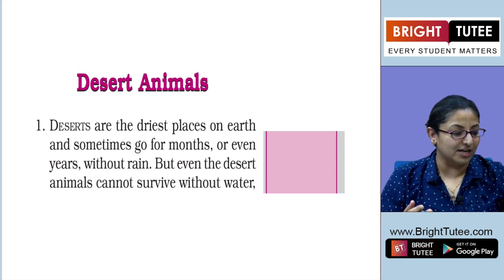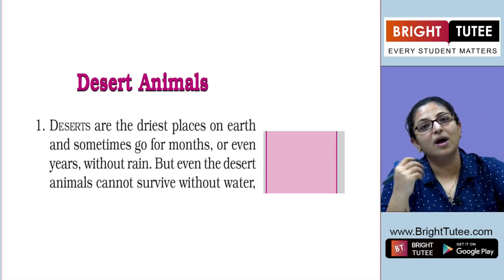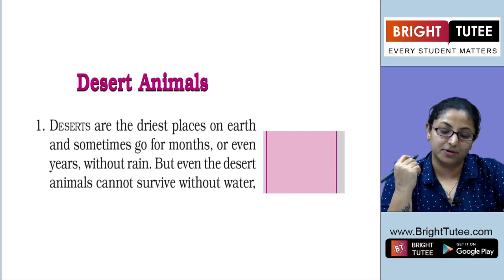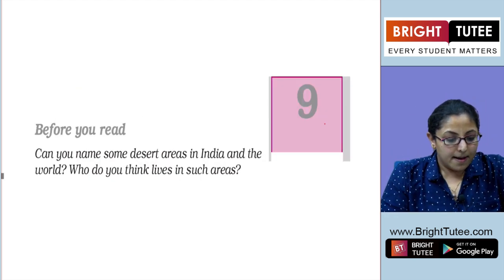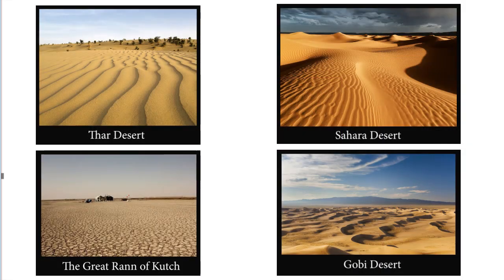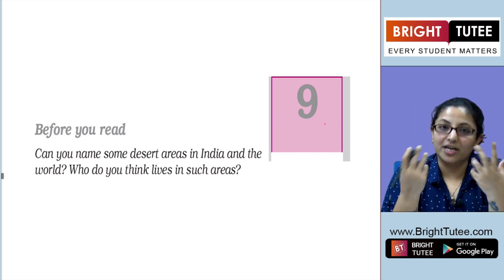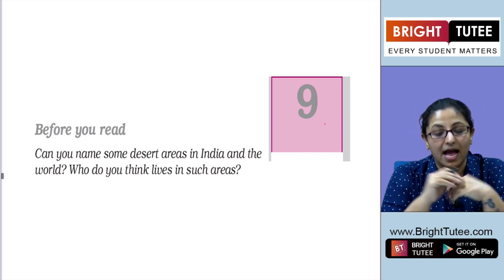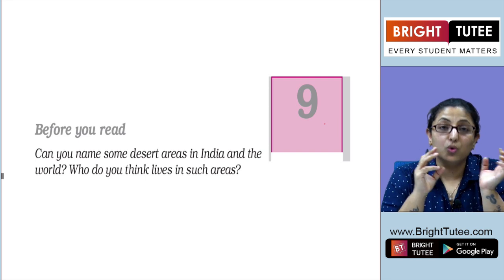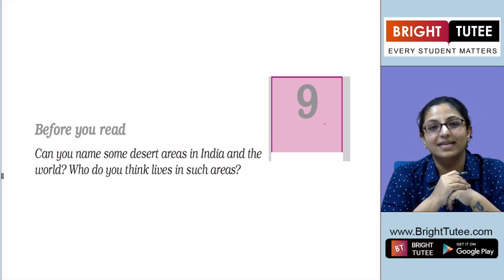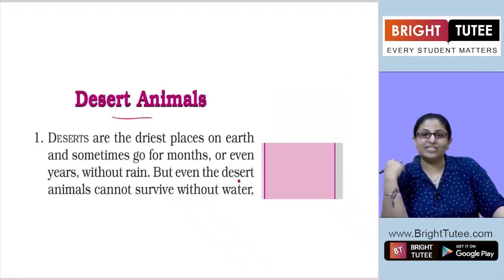So before we start the chapter, we will read the snippet to understand what the chapter is all about. Can you name some desert areas in India and the world? Who do you think lives in such areas? So we will understand in the chapter what the conditions of the deserts are and who exactly lives in the desert. Let's read the chapter now.